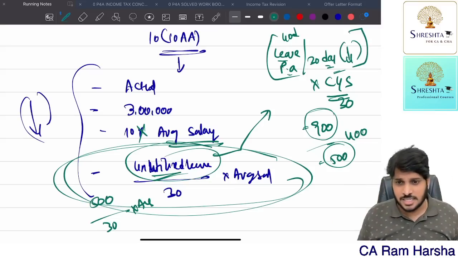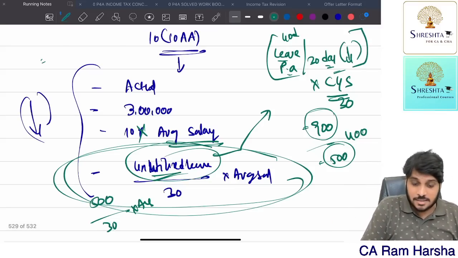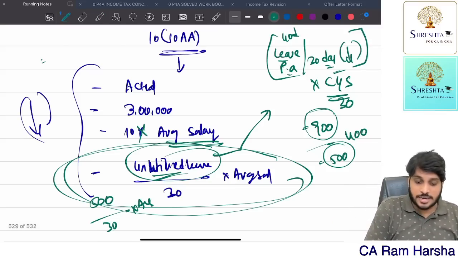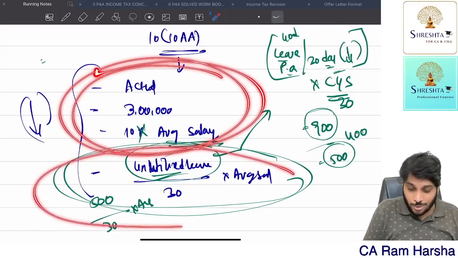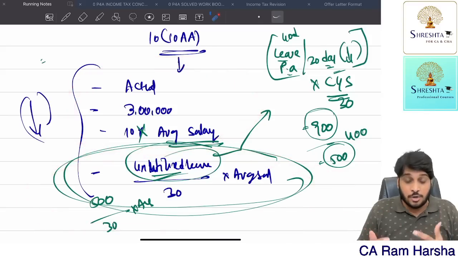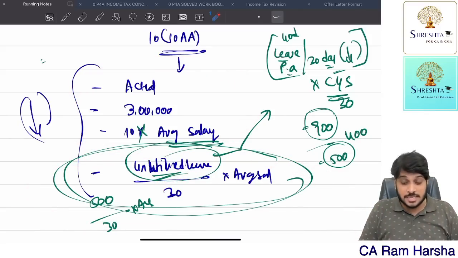Most of the students at CA Inter do wrong in leave encashment problems. The reason is they don't understand the 4th criteria. Up to the 3rd criteria everybody will do correct. These 3 criteria, everybody will answer correctly. In the 4th criteria, many will make mistakes. Why they make mistakes is they don't understand the concept of unutilized leave. How to compute unutilized leave, they don't understand.